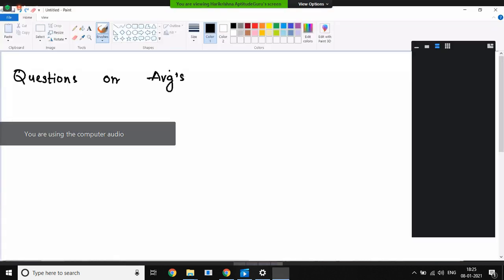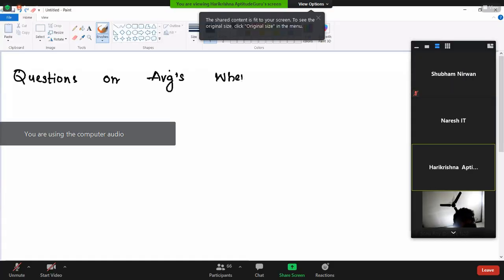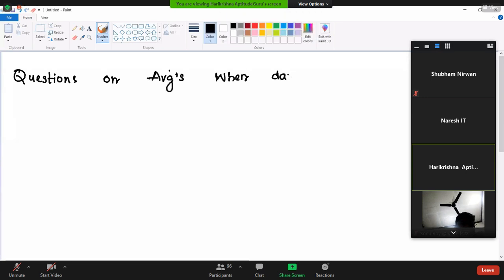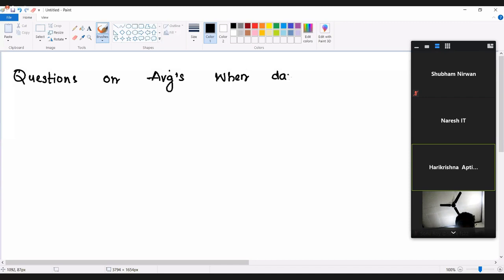Questions of averages when a data set is given. When a data set is given, you can perform the average calculation.